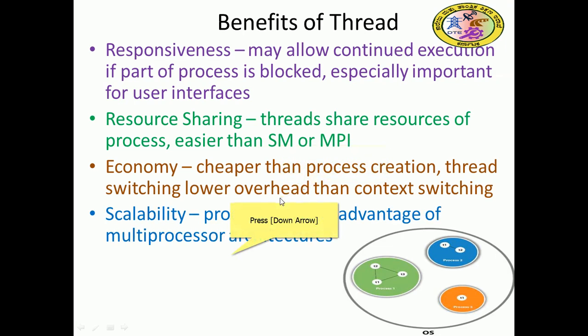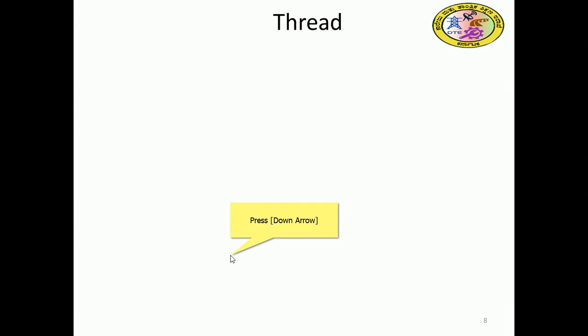Then scalability. Of course, a process can take advantage of the multiprocessor architecture, right? Due to threads we can add a greater number of tasks here, also equivalent to the number of processors. With logical processors, threads can increase this scalability.